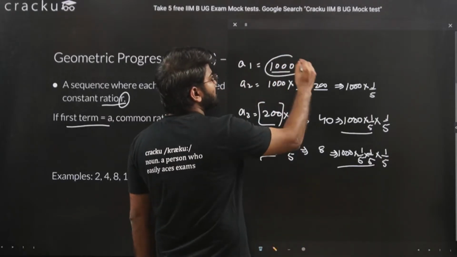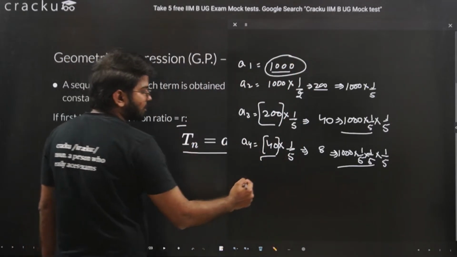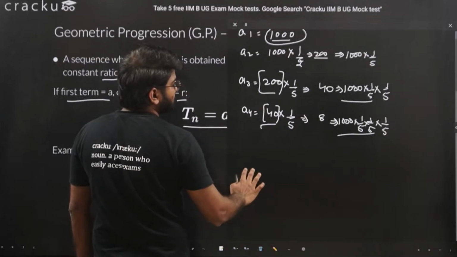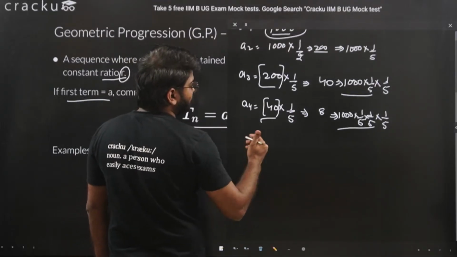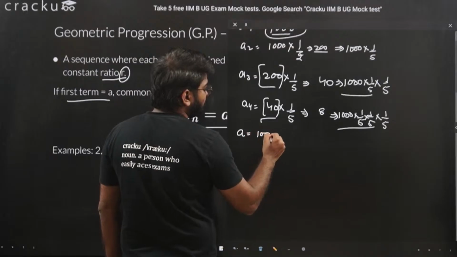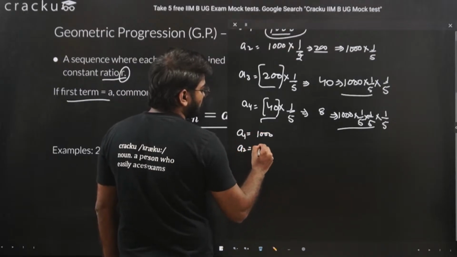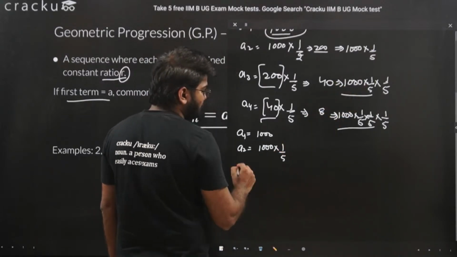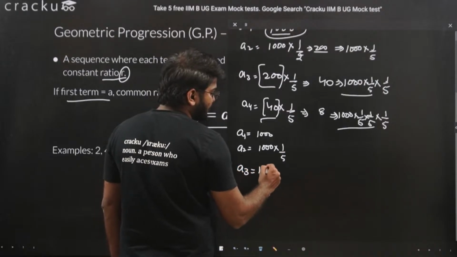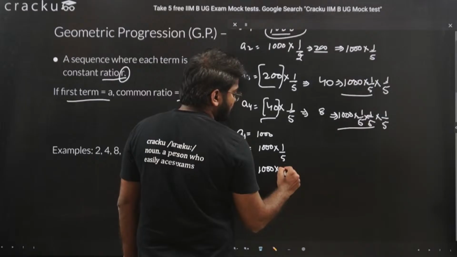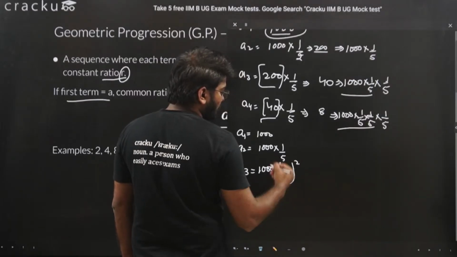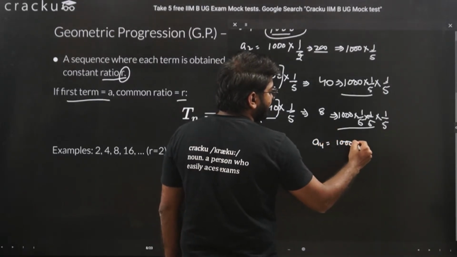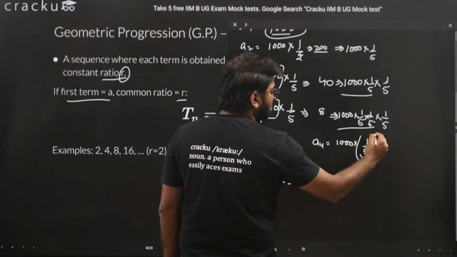So if you notice, the first term is equal to 1000, the second term is equal to 1000 into 1/5, the third term is equal to 1000 into 1/5 squared, and the fourth term A4 is equal to 1000 into 1/5 raised to 3.